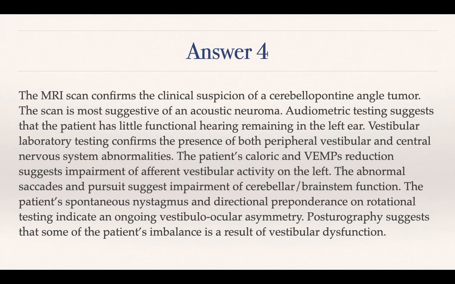nervous system abnormalities. The smooth pursuit abnormality, the saccadic overshoots that we saw. The patient's caloric and VEMP reduction suggests impairment of afferent vestibular activity on the left. The abnormal saccades and pursuit suggest impairment of cerebellar or brainstem function. The patient's spontaneous nystagmus and directional preponderance on rotational testing indicate an ongoing vestibulo-ocular asymmetry. The posturography suggests that some of the patient's imbalance is a result of vestibular dysfunction.